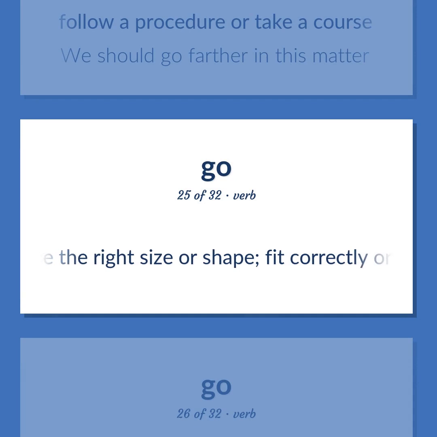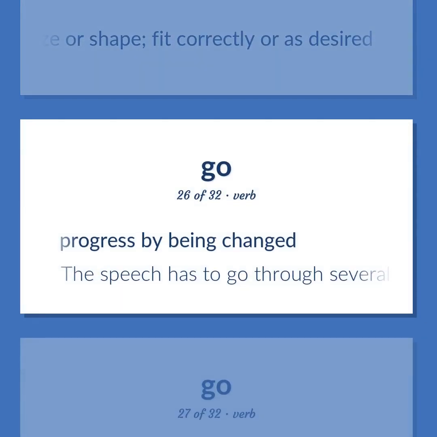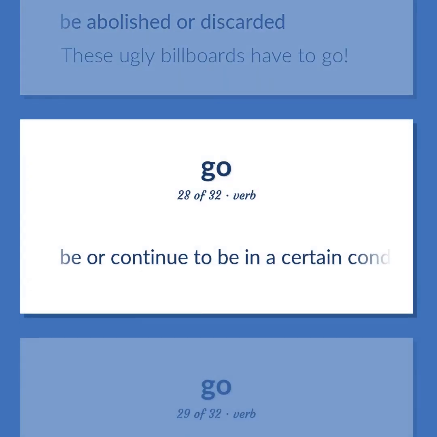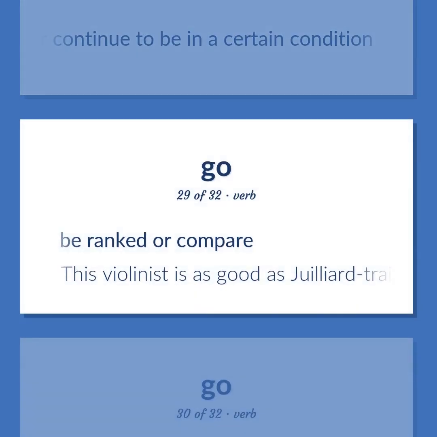Be the right size or shape. Fit correctly or as desired. Progress by being changed. The speech has to go through several more drafts. Be abolished or discarded. These ugly billboards have to go. Be or continue to be in a certain condition. Be ranked or compare. This violinist is as good as Juilliard-trained violinists go.